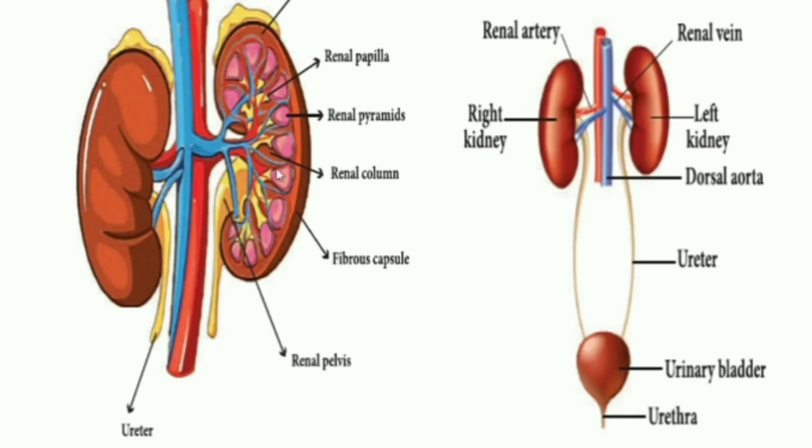Then this is the section of the kidney. The outer portion is called the renal cortex and the inner portion is called the renal pyramids, and these are the fibrous membranes around the kidney. This portion is called the renal pelvis, and this is the ureter. Through this the blood is purified and the urine passes into the urinary bladder. These pyramid-like structures are located nearer to the renal cortex.